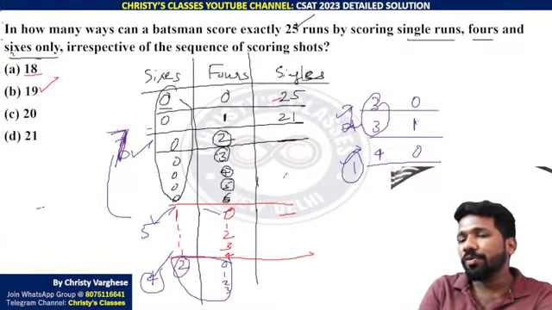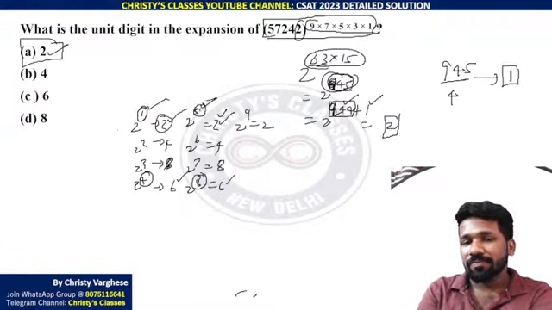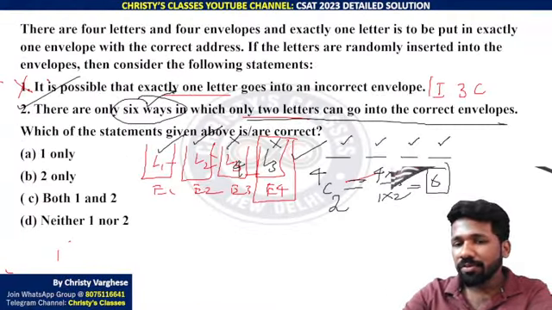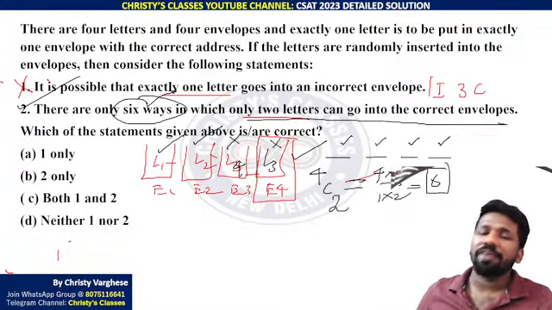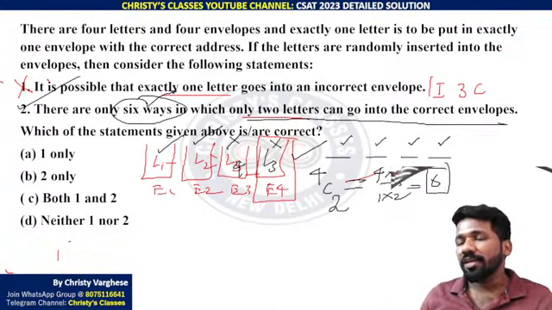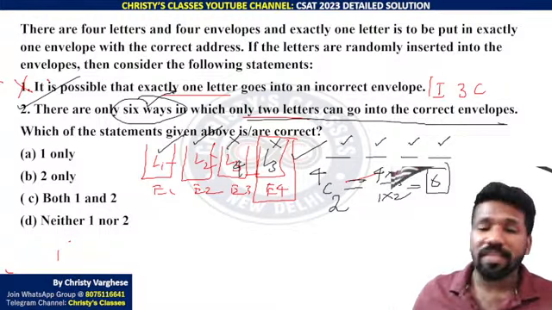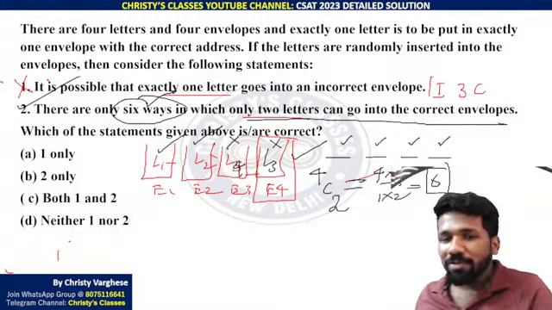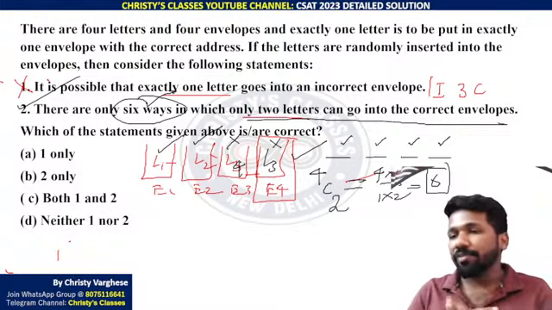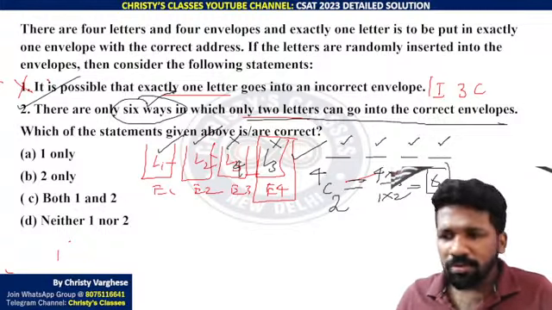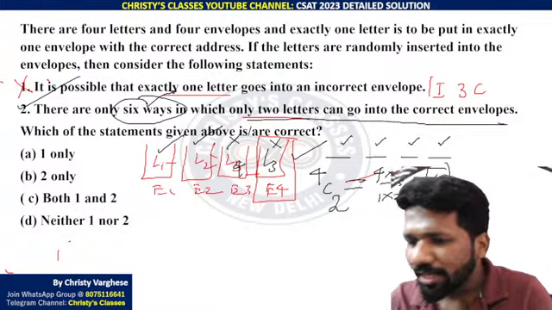That is a choice you need to make in each question. Here also, the 4C2 combination is derived using the fundamental principle of counting. In my permutation and combination class, I have explained how the combination formula is derived from the fundamental principle of counting. Okay, so Rajan, I hope it is clear now.